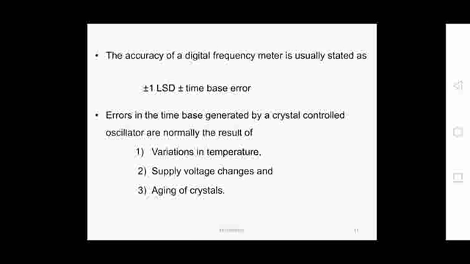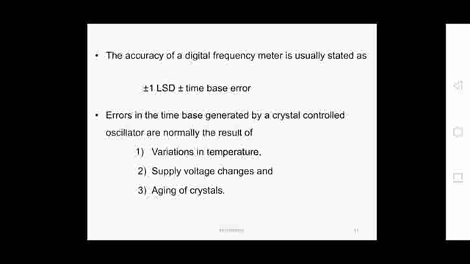The first one is variation in temperature, that is, the operating conditions of the crystal controlled oscillator. Then there is aging of the crystals. After some days or some years, crystals will age and will not perform like fresh crystals, as they did on the present day, after 100 days or 1 year or 5 years.